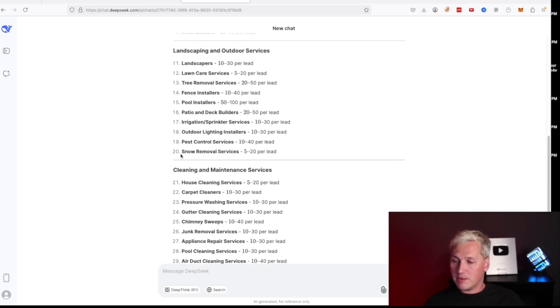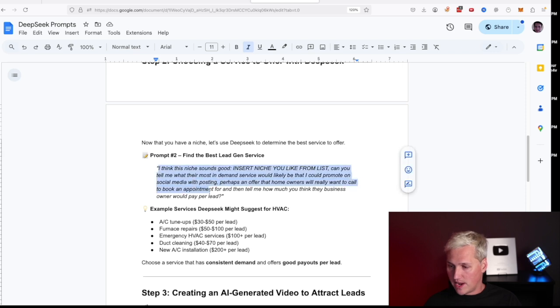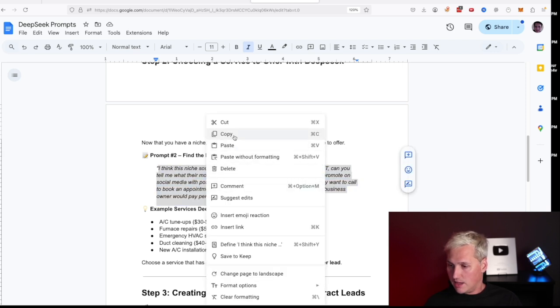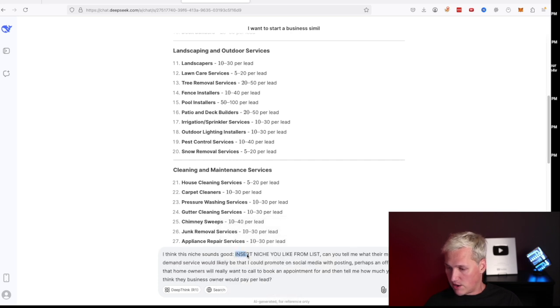Now, you're going to want to keep in mind that certain niches like snow removal services are only going to work in places where there's snow right now. So if it's a certain time of year, you're not going to want to go after that. But let's look at this one, pool installers, $50 to $100 per lead. That's pretty powerful. So what we can do is grab our next prompt inside of this exact file here, copy, paste it into DeepSeek, just like that. And we're going to insert the niche that we picked. This time we're going to do pool installers.